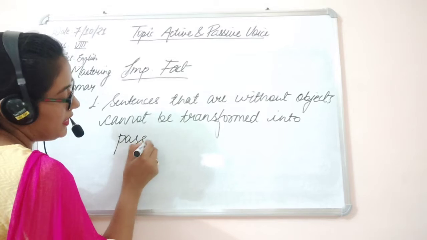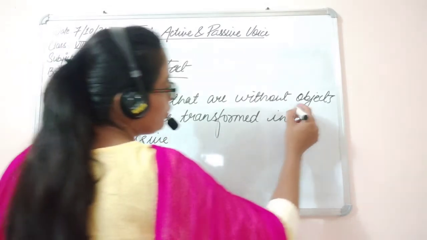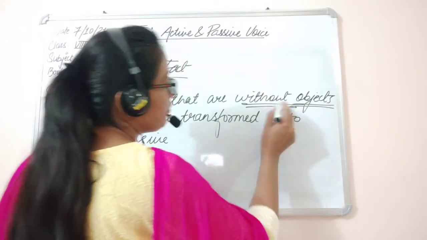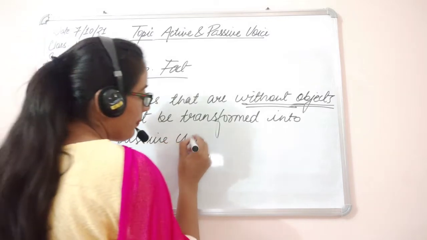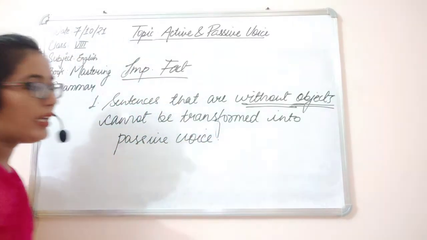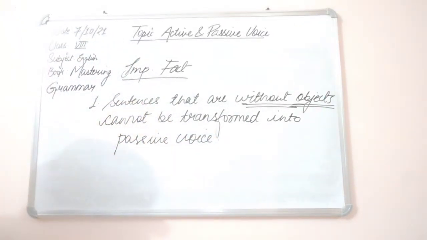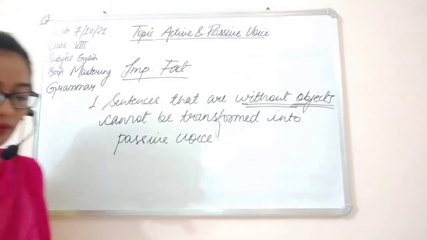Okay, sentences in which there is no object cannot be changed into passive voice. Am I clear, students? I hope up till now everything is clear.